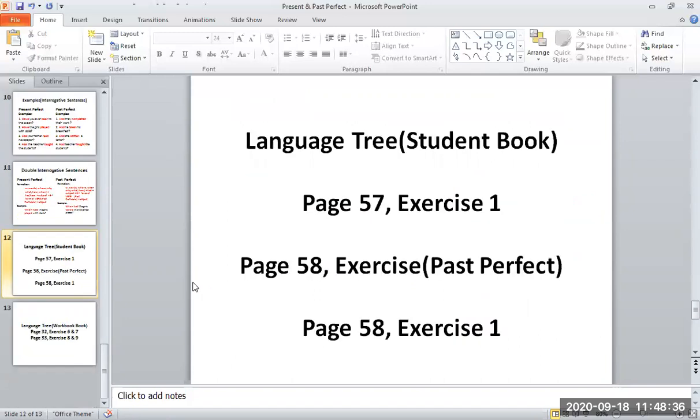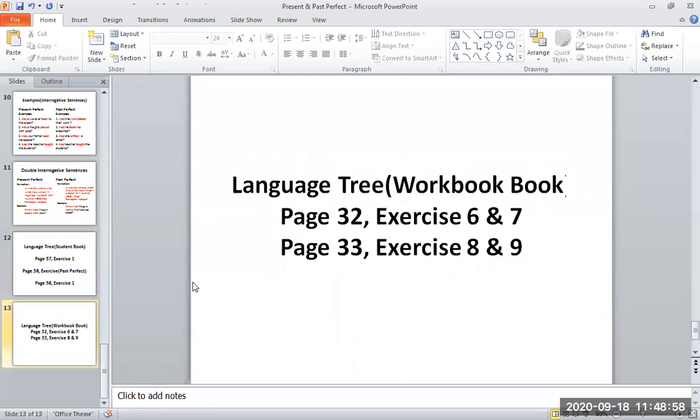Okay. On that day, on Wednesday, we did these exercises. These are from the Language Tree student book, and these were the pages and exercises. Page 57 exercise 1, page 58 exercise past perfect, and page 58 exercise 1. Today, because we did it on Wednesday, we are not going to repeat it. Today we are going to do work from the Language Tree workbook.